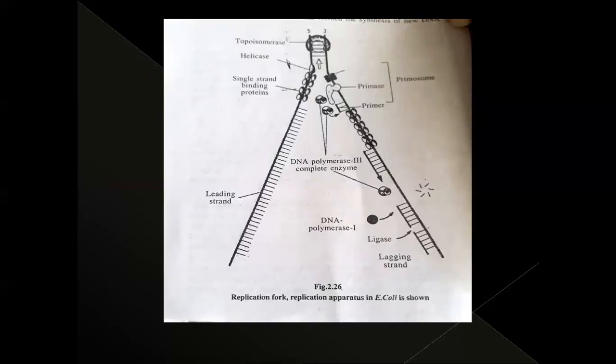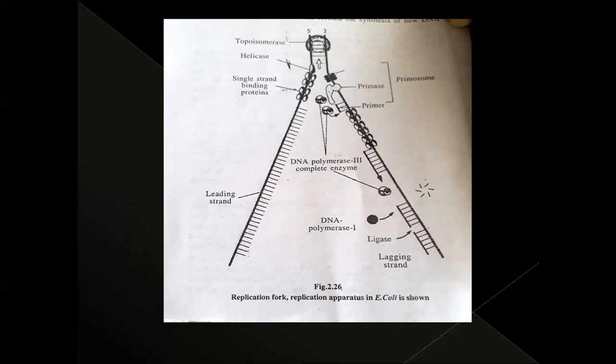This separation of two strands starts at a certain specific point. That specific point is called the origin of replication. Where these strands open, where the two strands separate, that place is called the origin of replication, in short ORI. In prokaryotes, that is in bacteria and blue-green algae, only one origin of replication is present. But in eukaryotes, there are many origins of replication.